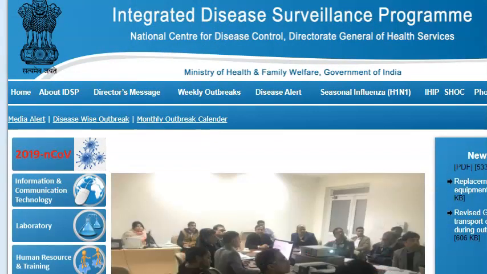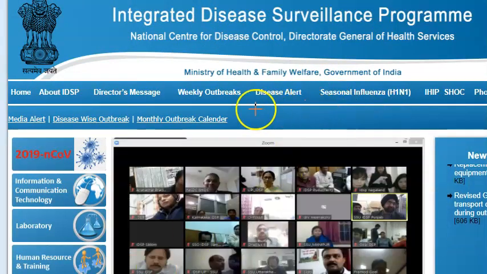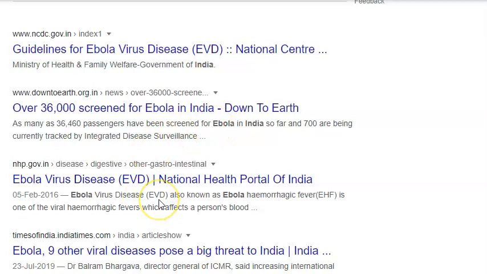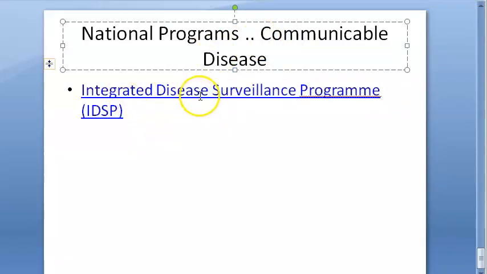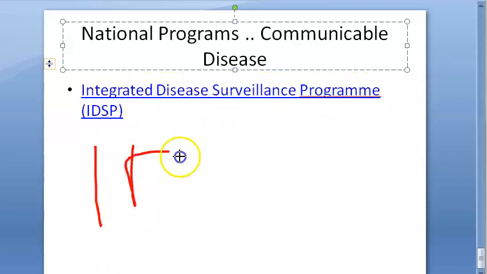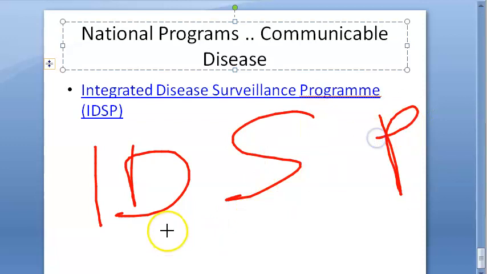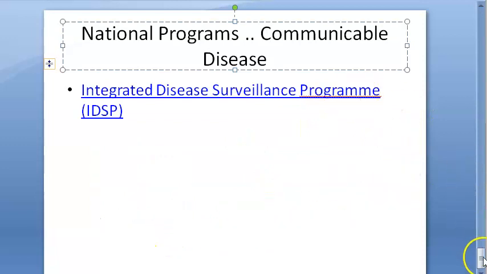Okay. See here, they're talking about outbreaks, disease alert, outbreaks, and some influenza. So currently they're focusing on COVID-19. Okay. Is there Ebola in India, guys? Looks like they have screened people for Ebola. Anyways, guys, for National Health Program, you write Integrated Disease Surveillance Program, IDSP. That's the only thing we can write here, it looks like.